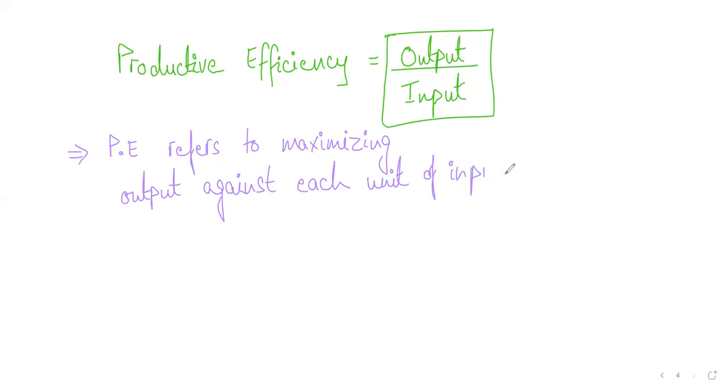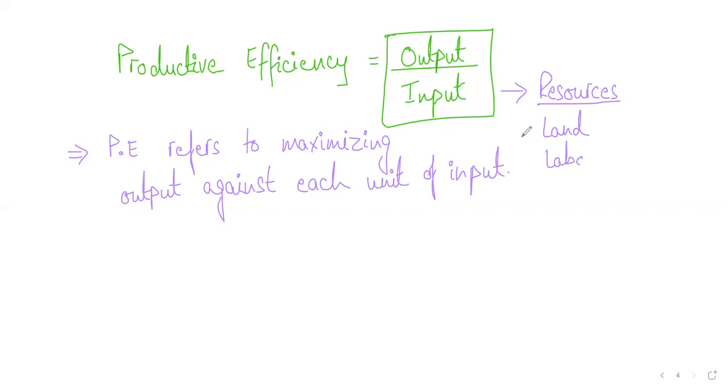Before this, we might not have used the word input in economics, but don't get confused. Input means the resources. Do you remember we talked about the four factors of production, or four categories of resources, which were land, labor, capital, enterprise? So this is what input means. Input is anything that you're using to produce something, right?